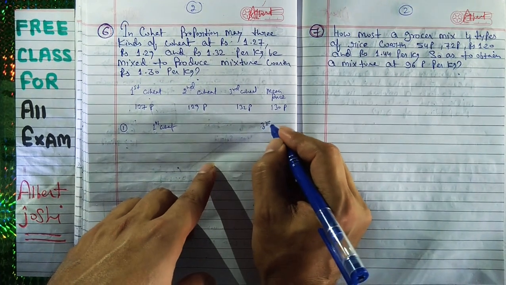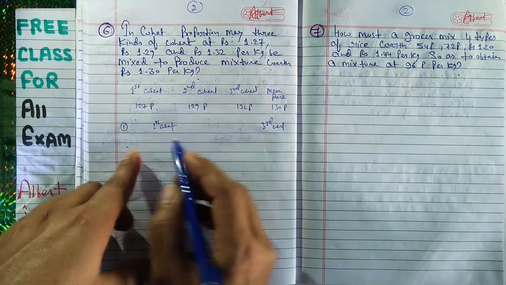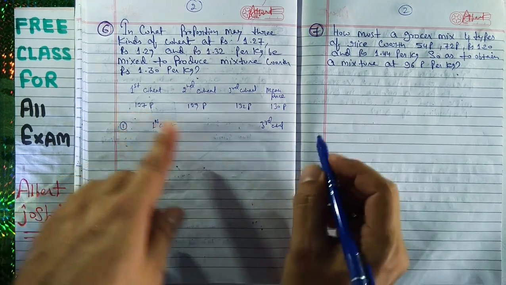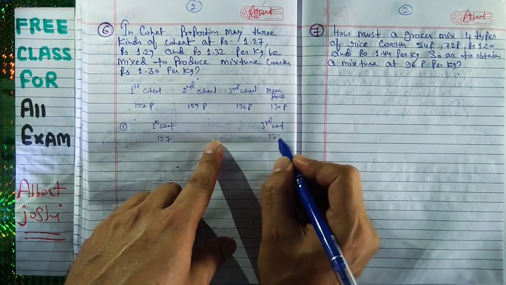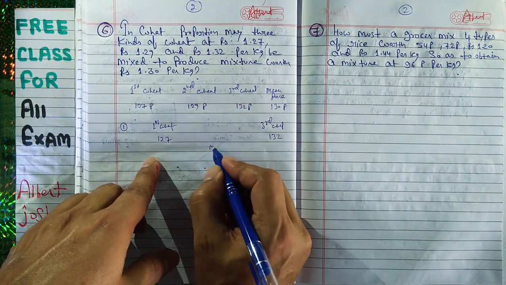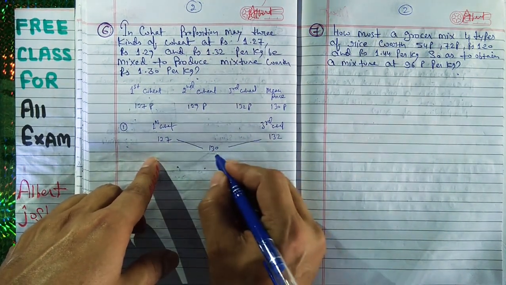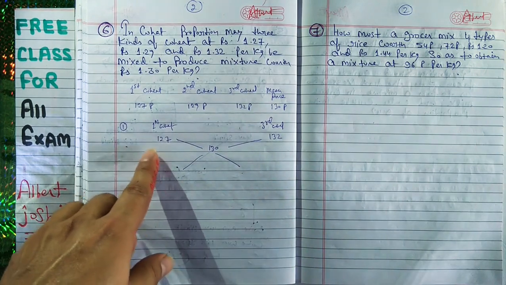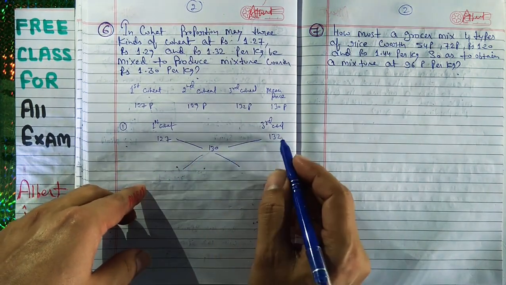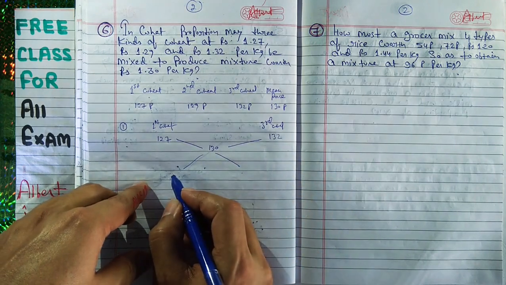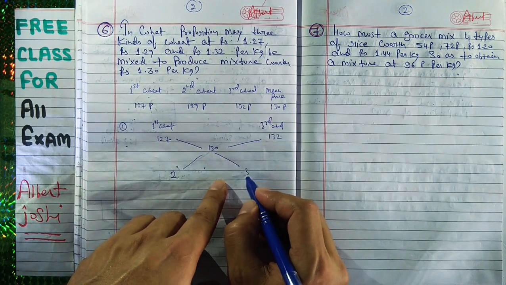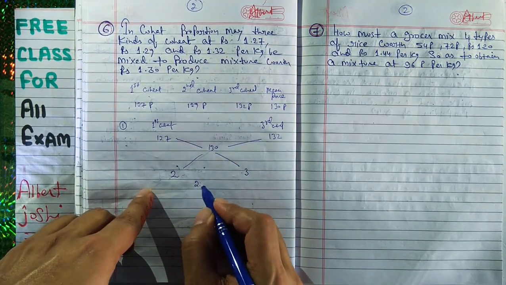Your first wheat is 127 and your third wheat is 132, and we already know that your mean price is 130. This is the cheaper, this is the dearer, so it will be 132 minus 130, which is 2, and 130 minus 127, which is 3. So your ratio is 2:3.